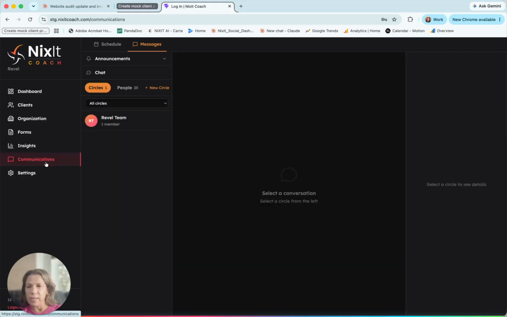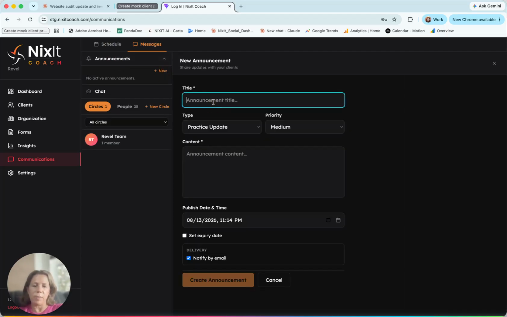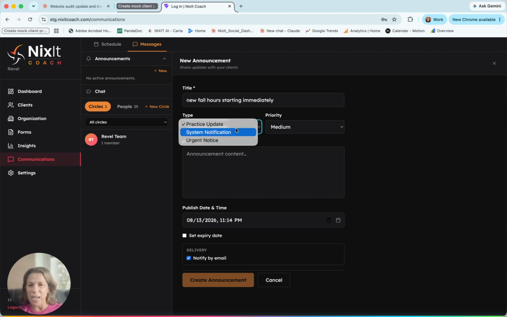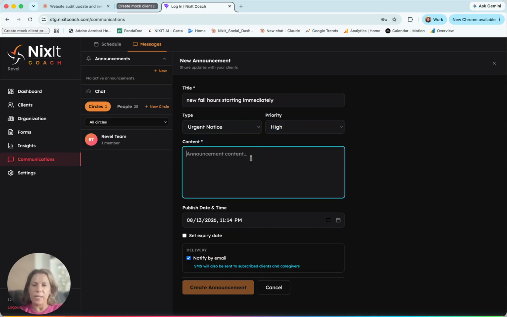Over here is the communications portal. And under the communications portal, you can send an announcement. So let's send an announcement that new fall hours are starting immediately. So I need to send one to the entire practice. It's an urgent notice. It's high. And I can say fall hours are from 9 to 5 every day except Saturdays.